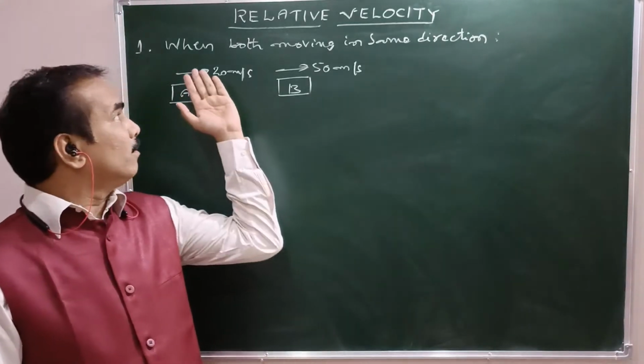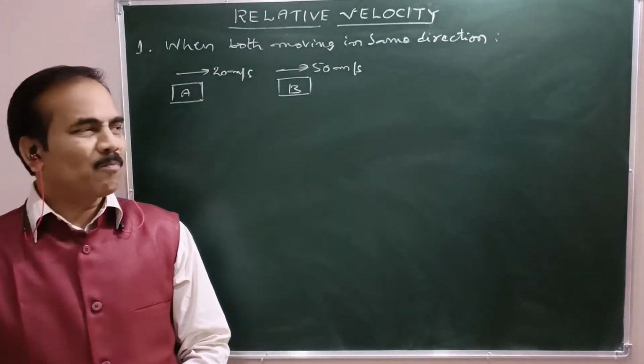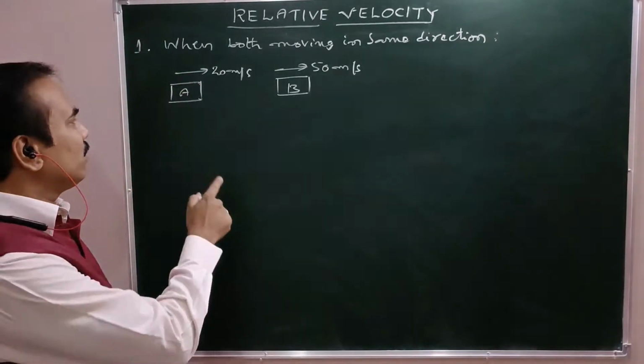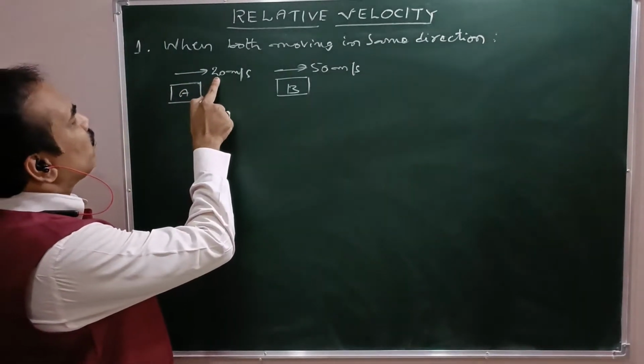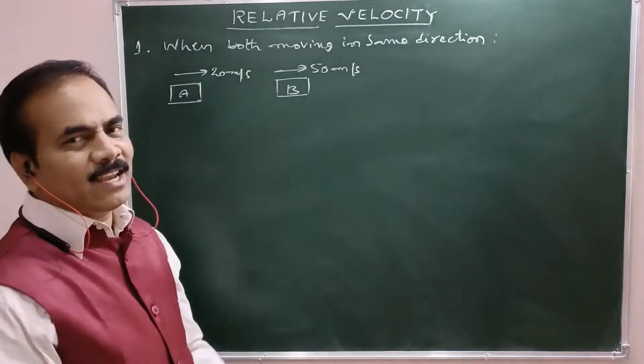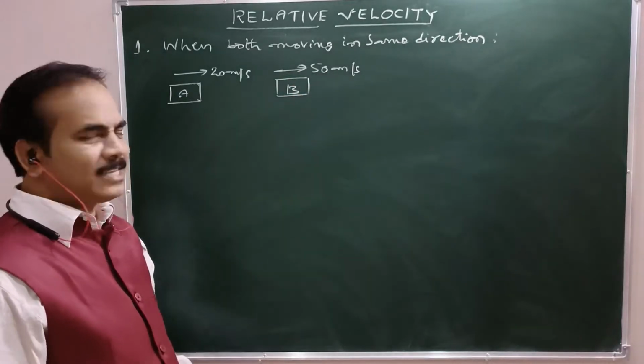When both are moving in the same direction. Suppose here two bodies are there, A and B, both moving in the same direction as shown. Body A moves with 20 meters per second rightwards, body B moves with 50 meters per second rightwards. So both are moving in the same direction.